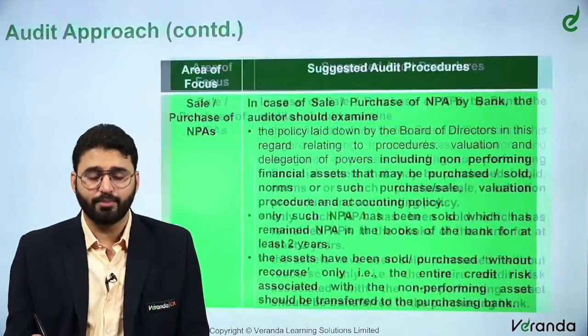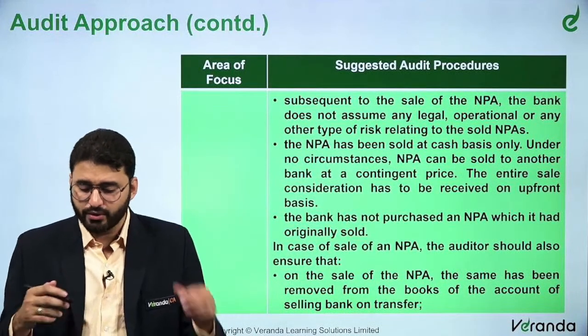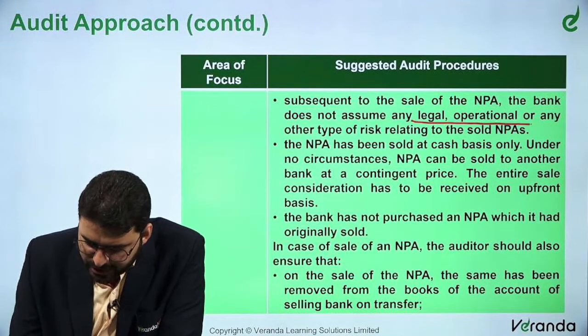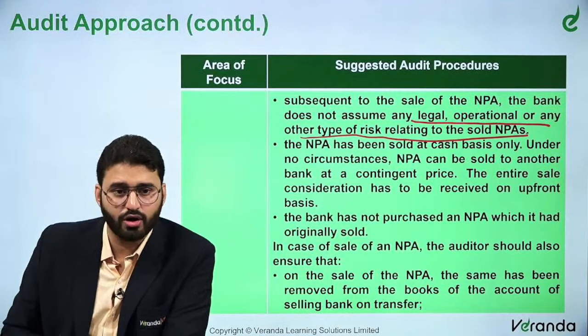So these are all important guidelines. At least 2 years it should be an NPA, and without recourse. Subsequent to the sale of the NPA, the bank does not assume any legal, operational or any other type of risk relating to the sold NPAs. Of course, once sold, always sold.